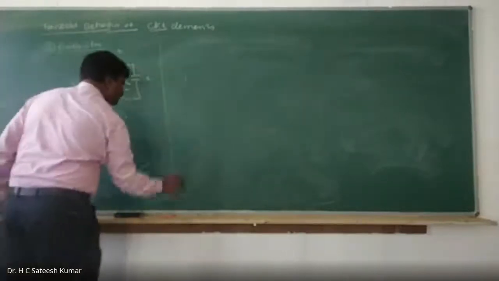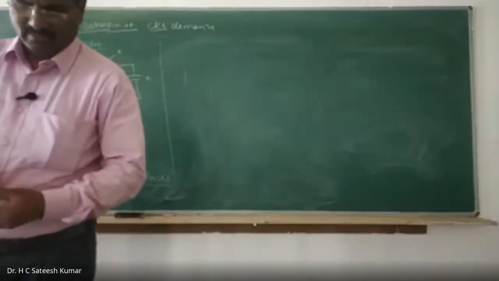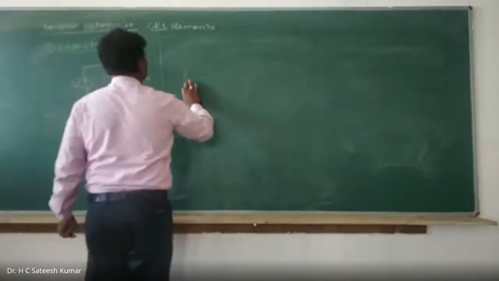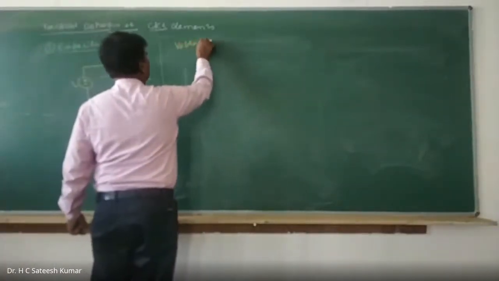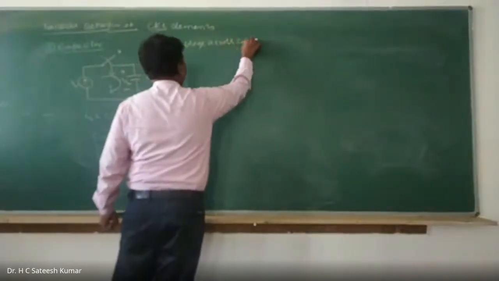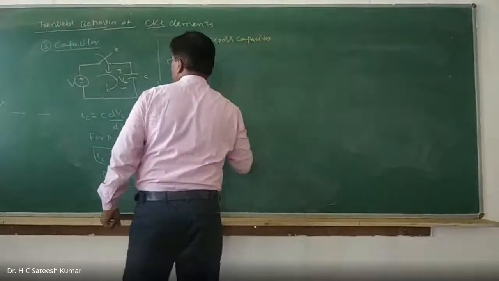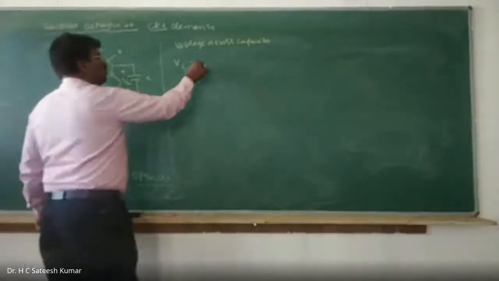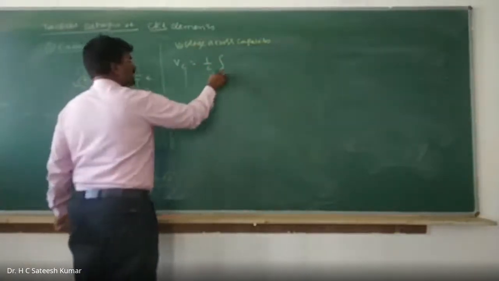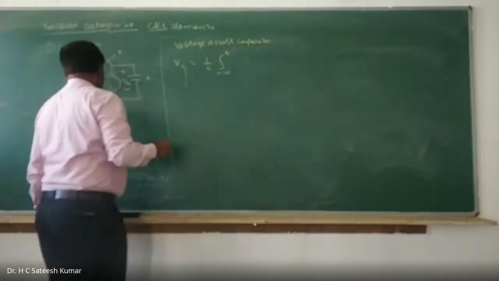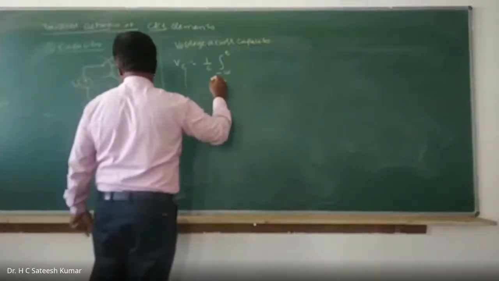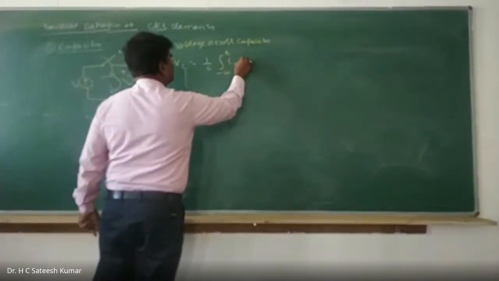Now, for AC, how will it behave? That I want to study. Right? So for AC circuits, the voltage across the capacitor is given by VC is equal to 1 by C into integration from minus infinity to t of IC dt.